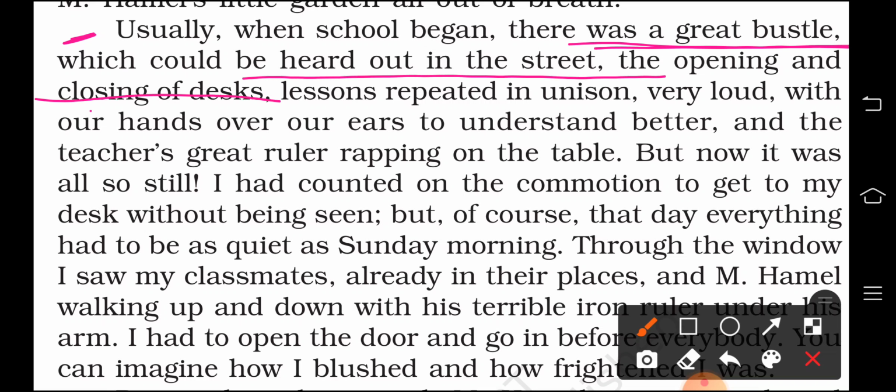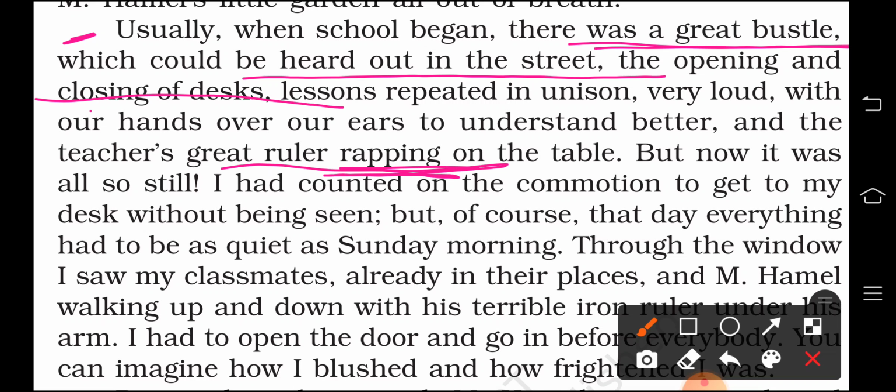The opening and the closing of the desks. So he is saying here that a lot of noise was created by children and the moving desks, and children repeating their lessons, and the teacher striking on the table. Striking means rapping the ruler on the table, and that sound could be heard usually, right? So this was the usual scene.